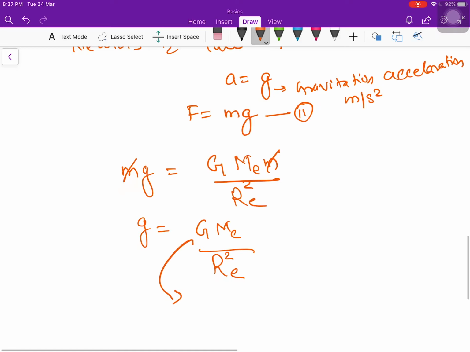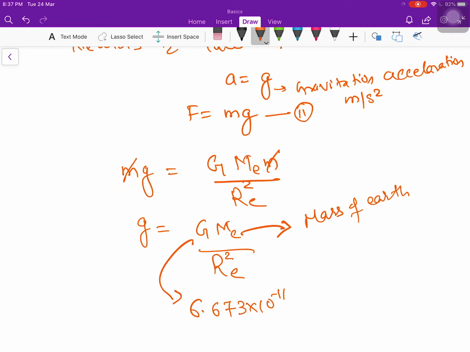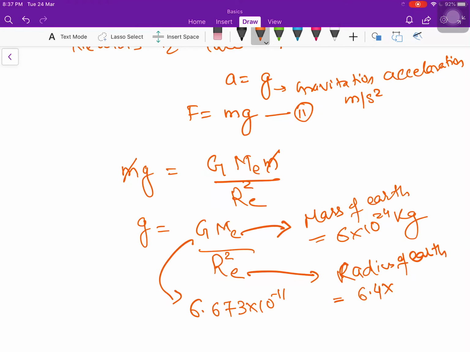We know this value, G is 6.673 into 10 to the power minus 11. Mass of earth is 6 into 10 to the power 24 kg, and radius of earth is 6.4 into 10 to the power 6 meter.